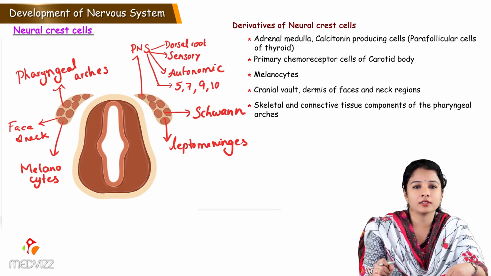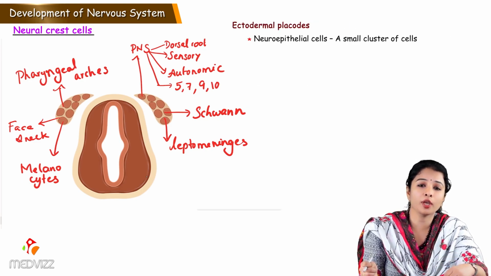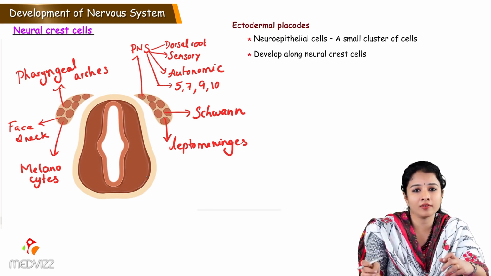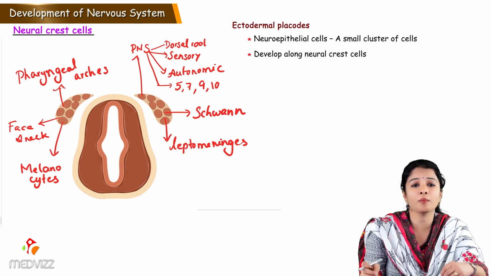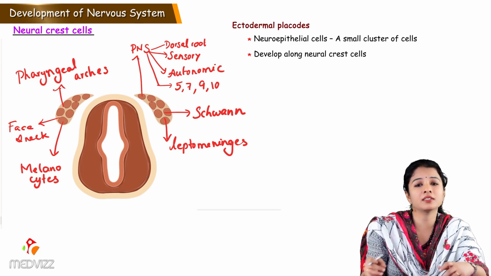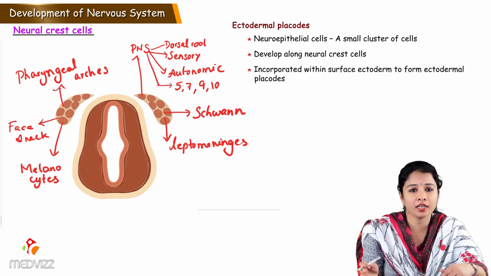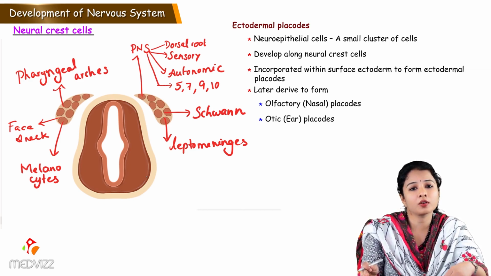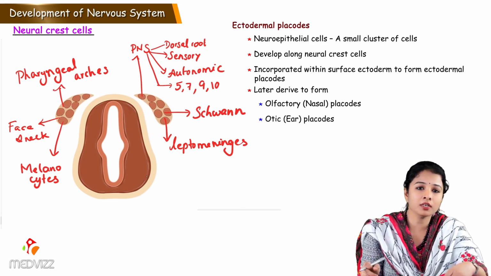Along with the neural crest cells, there is a small cluster of cells called neuroepithelial cells. These neuroepithelial cells which develop along with the neural crest cells form ectodermal placodes. Means they get incorporated into the surface ectoderm to form ectodermal placodes, which later derive to form nasal placodes, which form the nasal cavity, otic placodes which form part of the ear, and optic or lens placodes which form the lens of the eyeball.